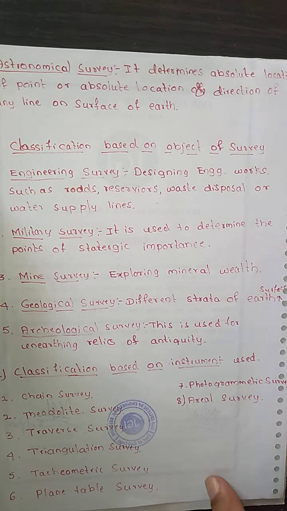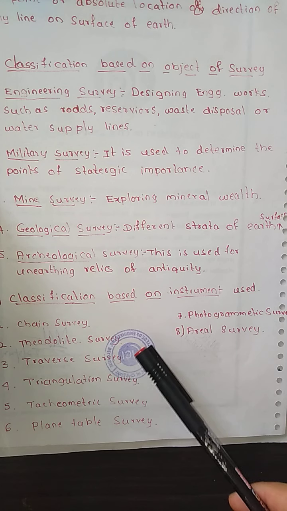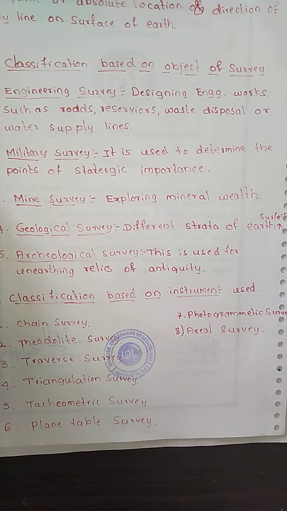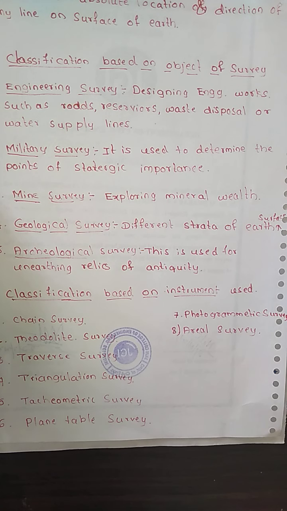Next we classify the survey based upon the instrument that will be utilized. Based upon this we have the chain survey, theodolite survey, traverse survey, triangulation survey, tachometric survey, plane table survey, photogrammetric survey, and aerial survey. So this is how we classify the survey based upon the requirements.